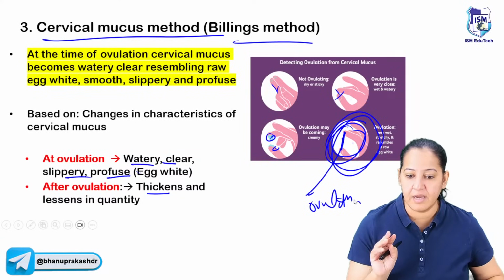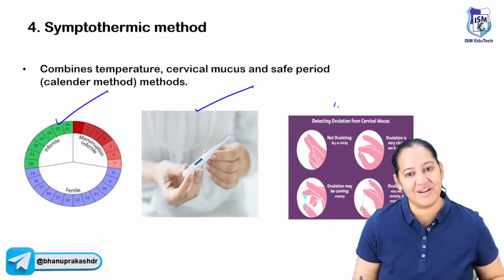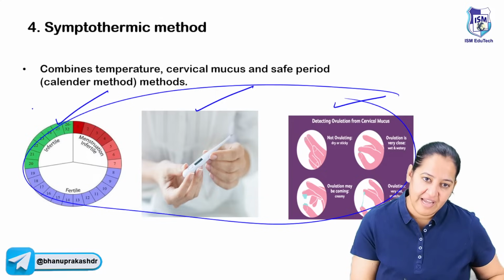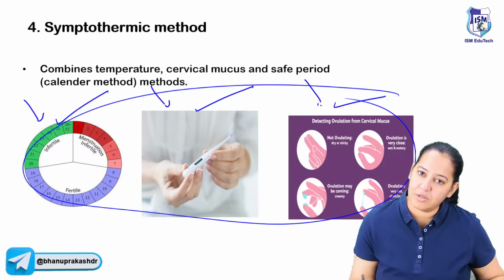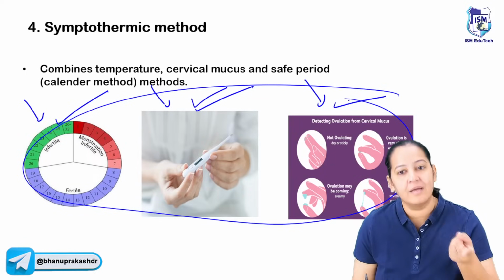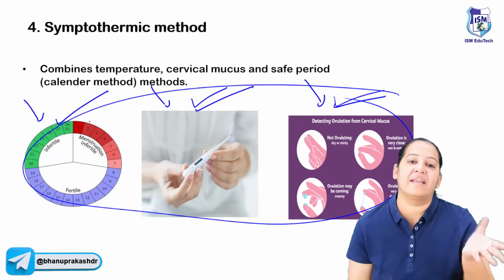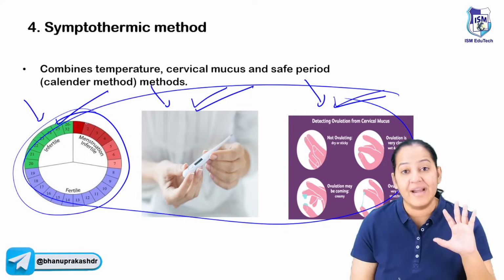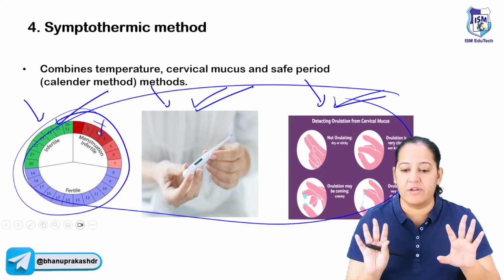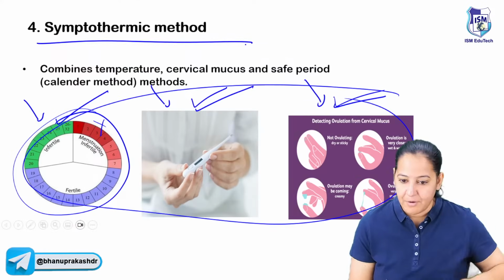Say yes if you got it. Combine the 3 together: the calendar, basal body temperature, and cervical mucus, the billings. The combination of the 3 will have less failure rate. If the couple is using this alone, or this alone, the failure rate is high. But let's combine the 3. The day when the temperature is rising, when the cervical mucus is like egg white, slippery, thin, and in the calendar it's the red zone, the fertile zone. Combine the 3, so that day is actual ovulation. This method is known as the symptothermal method. Give me a thumbs up. Got it? The 4th method.